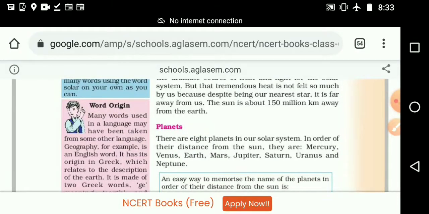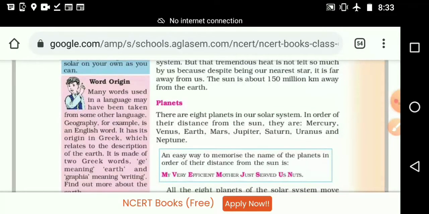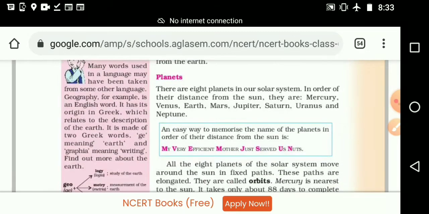Then next word, planets. Please write the heading, P-L-A-N-E-T-S, planets. Okay, then you can write the names.